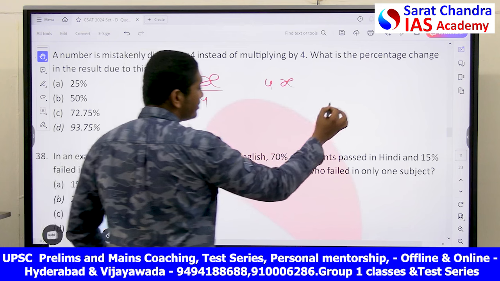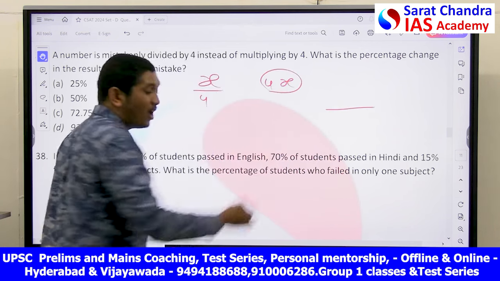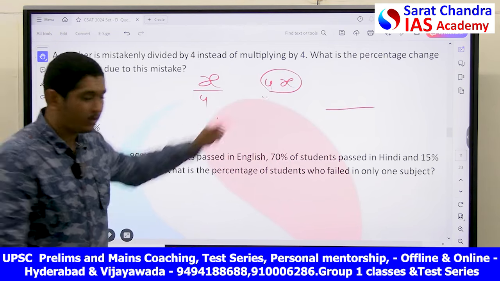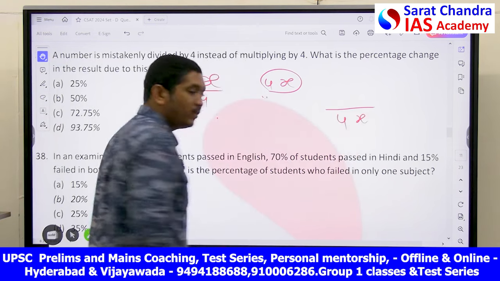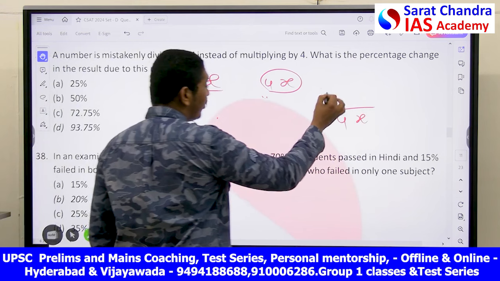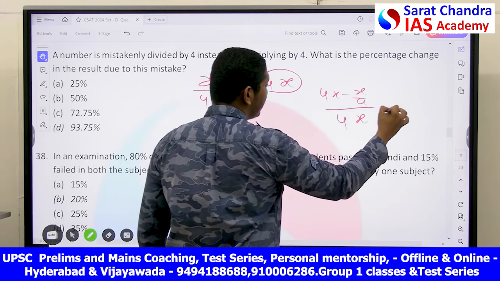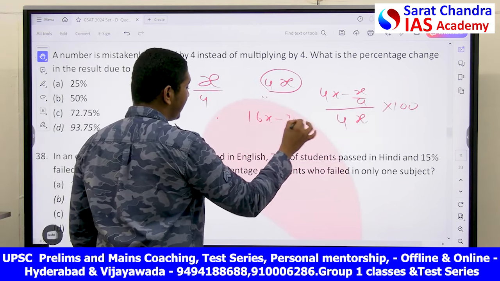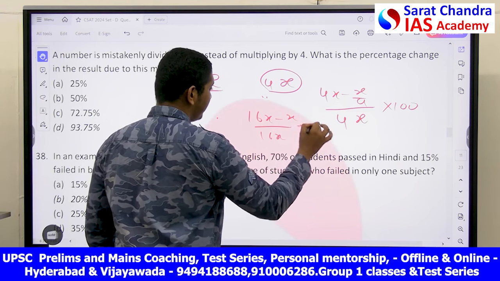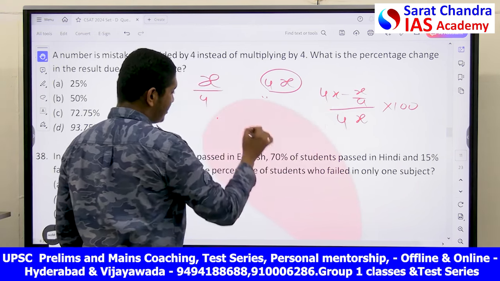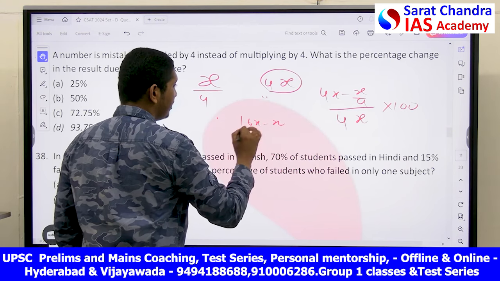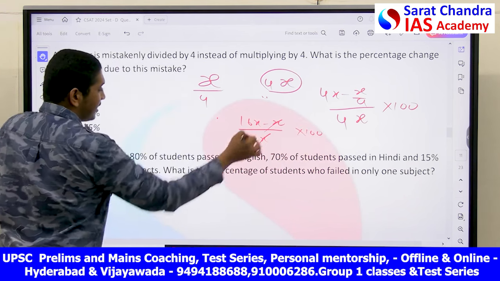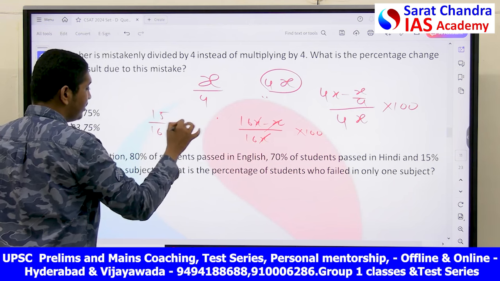For this again, my friends, compared to this, how much difference did I get? I have to get this, but I got this. Compared to this, you have to find, divided by 4x. Okay, compared to what? 4x. 4x minus x by 4 into 100. This is your ability to write. So what can you write here? 16x minus x by 16x into 100. If you solve this by factorization, this will become x cancel, 15 by 16 into 100.